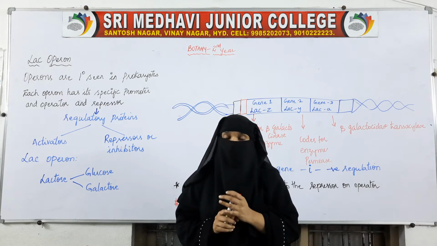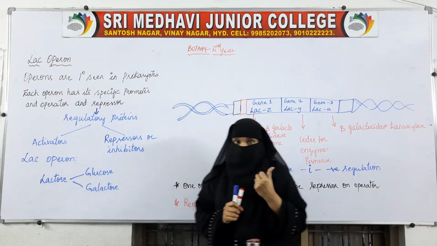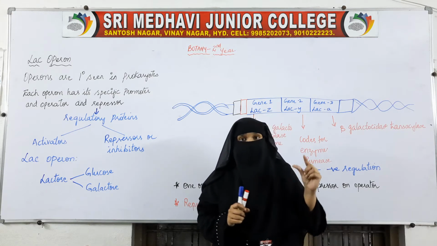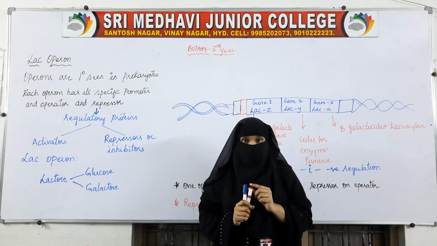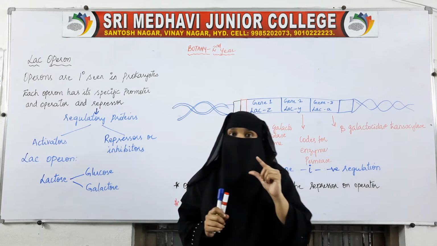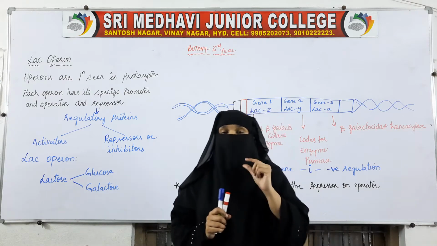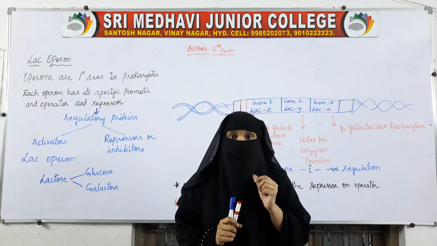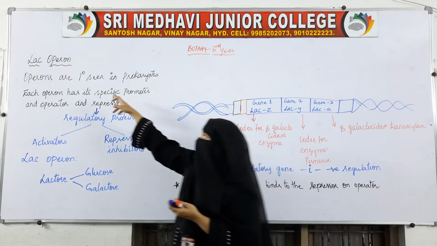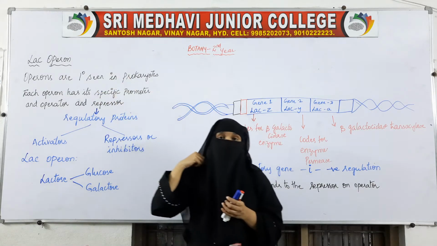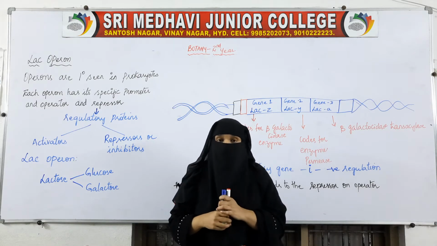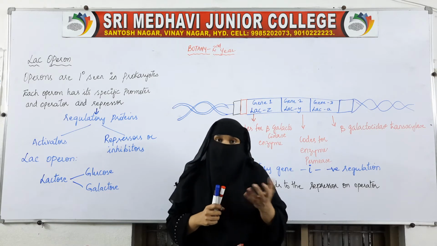In this operon, we have a promoter. An operon is nothing but a segment of DNA in which we have a promoter, structural genes, and an operator along with repressors. Operons are primarily seen in prokaryotic organisms, where different operons are there.